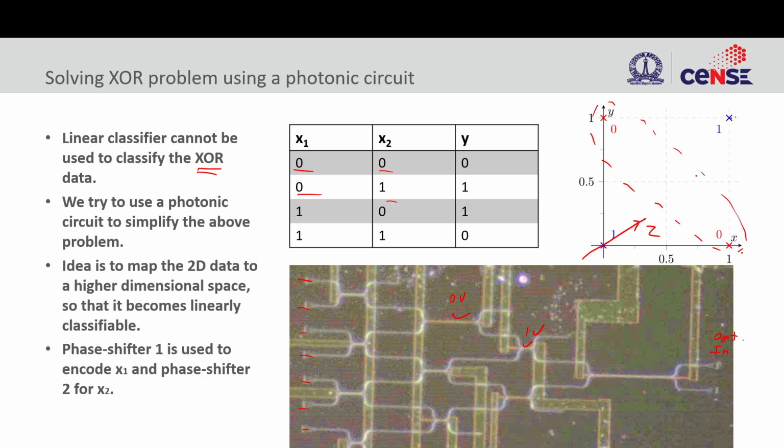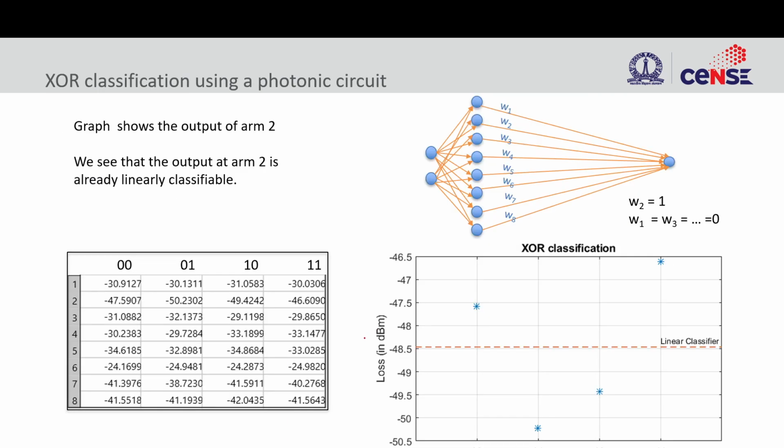So by expanding the number of dimensions, we are able to classify this. Similarly, the same thing is happening here. First we had 2 dimensions, now we will have 8 dimensions, and because we have 8 dimensions, this problem becomes linearly classifiable. So then we are able to make a linear classification boundary.